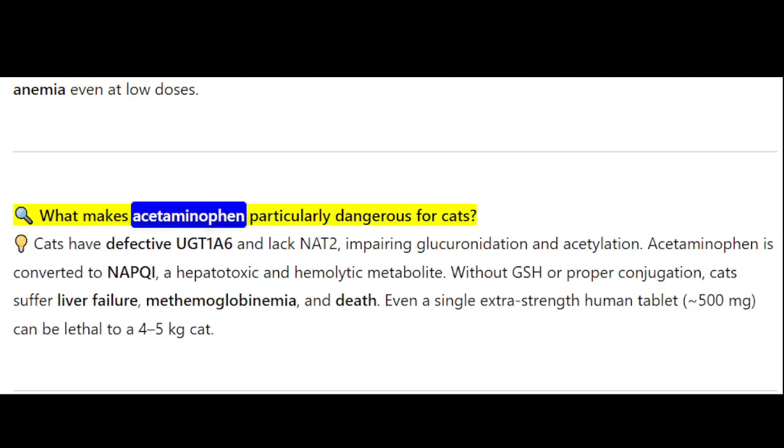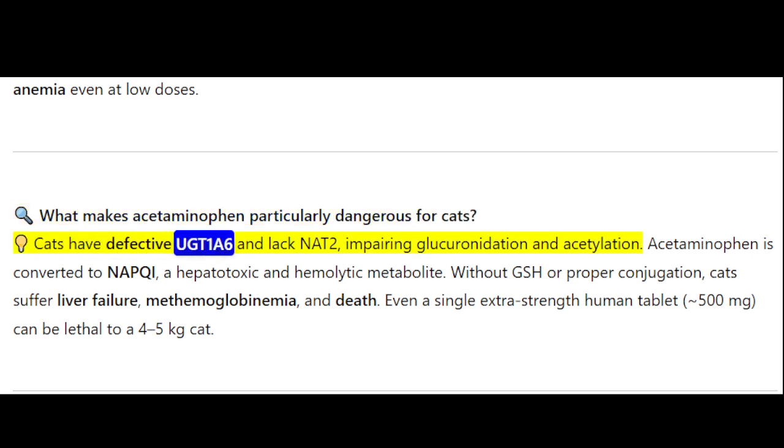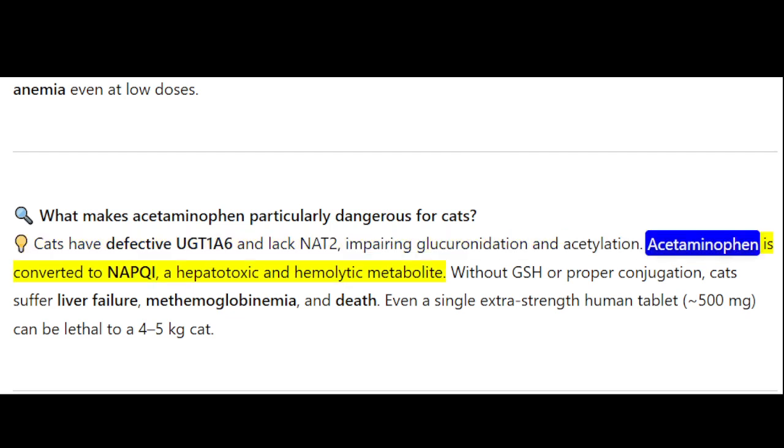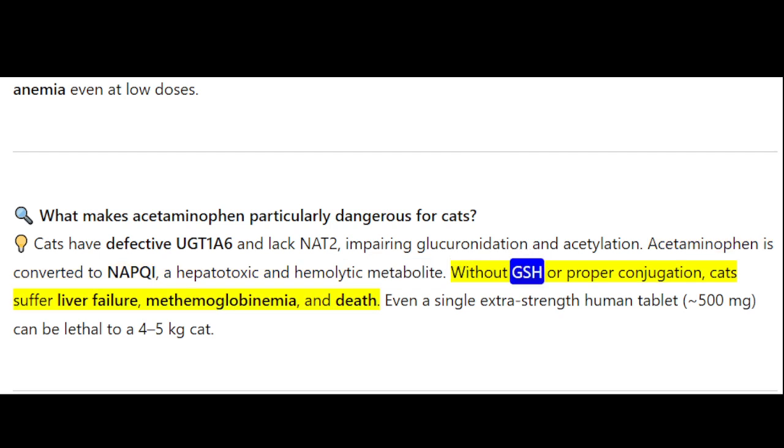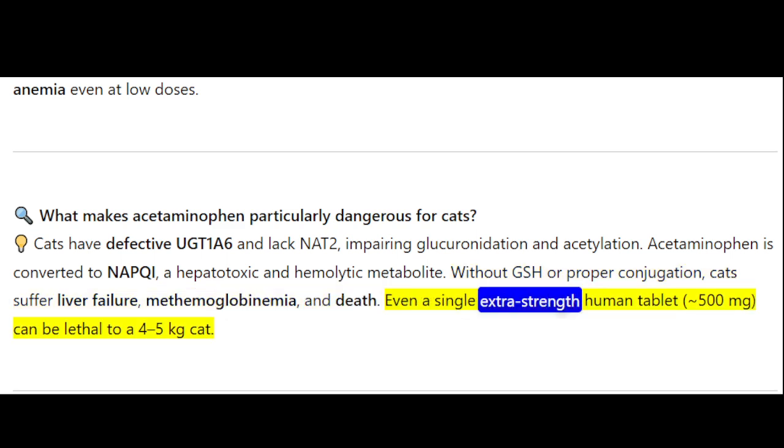What makes acetaminophen particularly dangerous for cats? Cats have defective UGT1A6 and lack NAT2, impairing glucuronidation and acetylation. Acetaminophen is converted to NAPQI, a hepatotoxic and hemolytic metabolite. Without GSH or proper conjugation, cats suffer liver failure, methemoglobinemia, and death. Even a single extra-strength human tablet, 500 mg, can be lethal to a 4-5 kg cat.